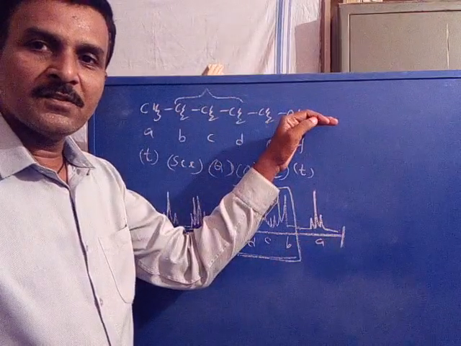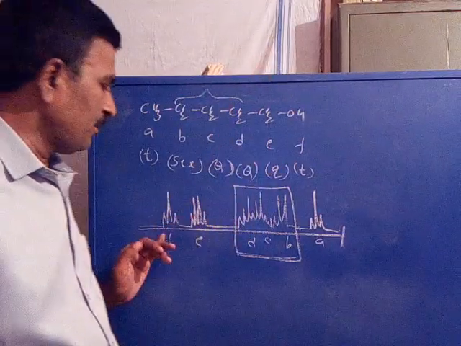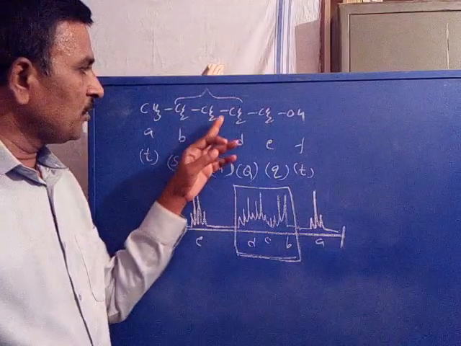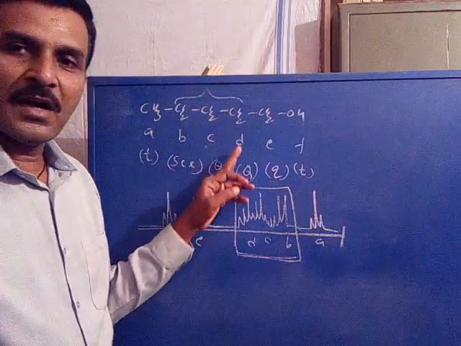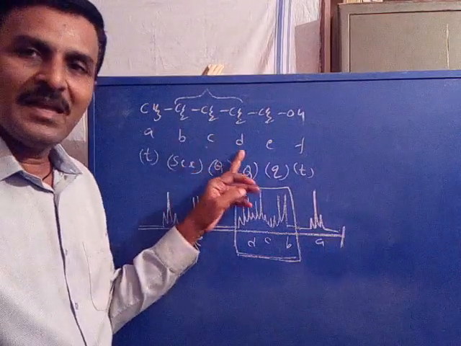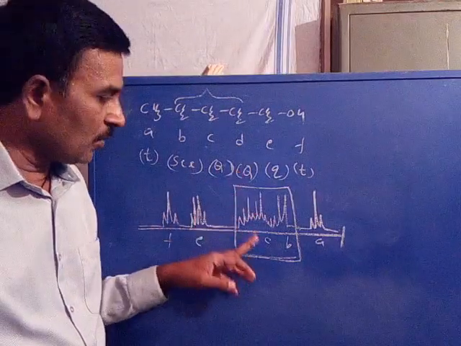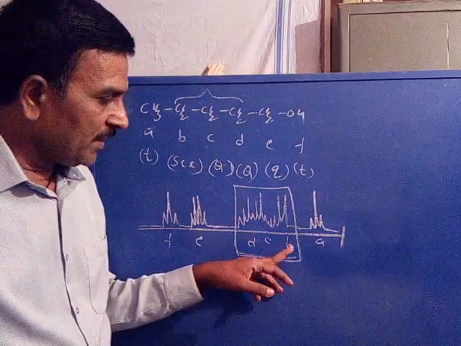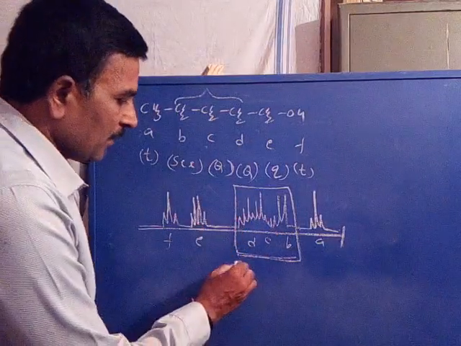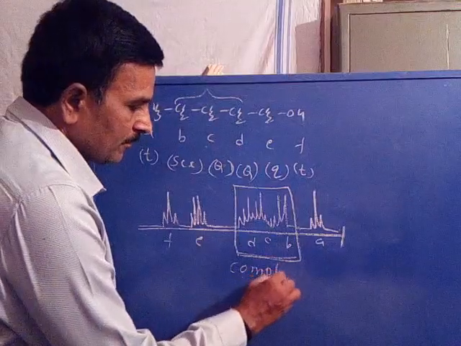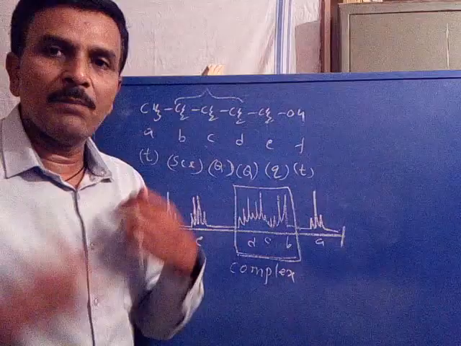E is directly attached with oxygen and separately appears as a quartet. OH also appears separately as a triplet. Now coming to the B, C and D protons, the multiplicities, sextet, quintet and quintet, are overlapped. Because of overlapping, it becomes complex.